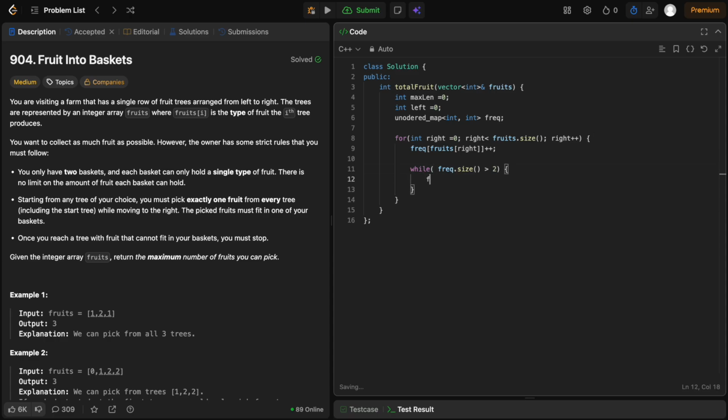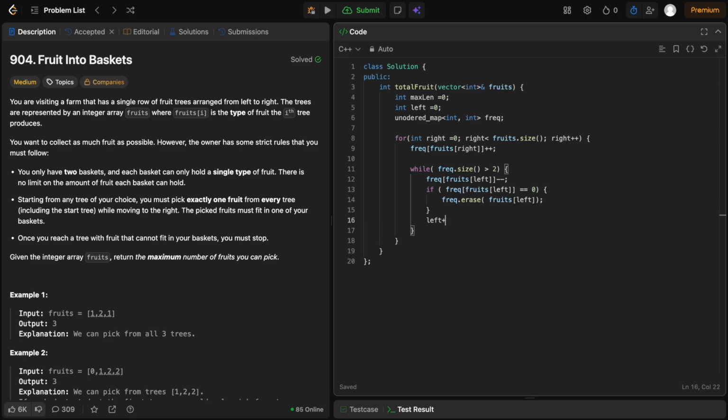So for shrinking, what we will do is frequency of the left pointed element in the fruits array, and we will decrement it. If this particular element has reached a frequency of 0, in that case we need to erase it from the map. So if this element frequency is equal to 0, frequency dot erase. So this will erase the left element. Now we will do left plus plus.